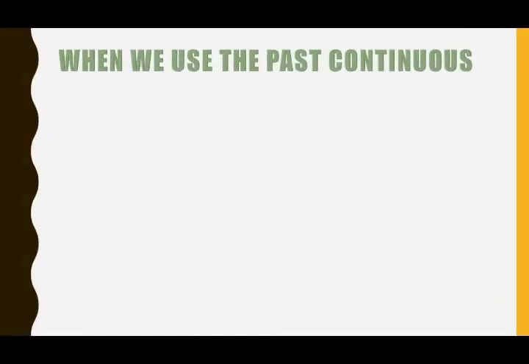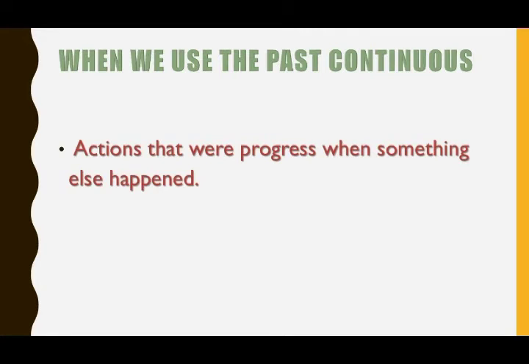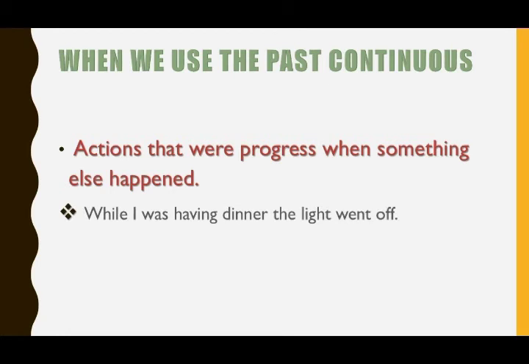Also, we use the past continuous in order to talk about actions that were in progress when something else happened. We have some examples here. The first example, while I was having dinner, the light went off. The second example, I was watching a movie when he called. Okay, so we use the past continuous in order to talk about temporary activities in the past interrupted by a short action. This short action is usually expressed by the past simple. I was watching a movie. This is an action that was in progress. When he called, this is the short action that's conjugated in simple past.